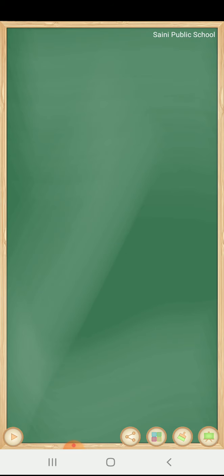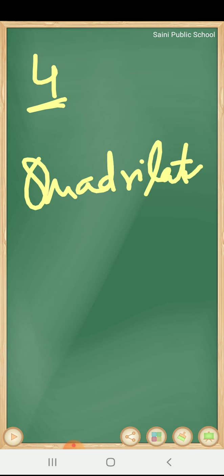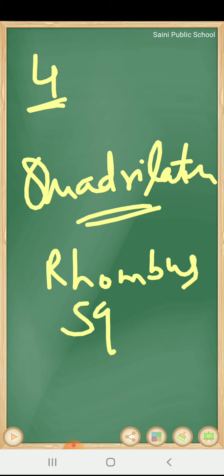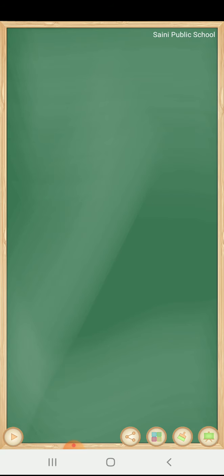Okay, an example of a polygon with four line segments: quadrilateral. A quadrilateral has four sides. It may be a rhombus, it may be a square, it may be a rectangle. Okay, these are all types of quadrilateral. So the polygon with four sides is the quadrilateral. As you know, a square has four sides, a rectangle also has four sides, a rhombus has four sides. So these are all polygons.